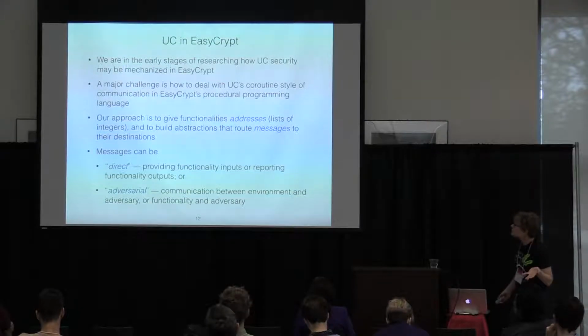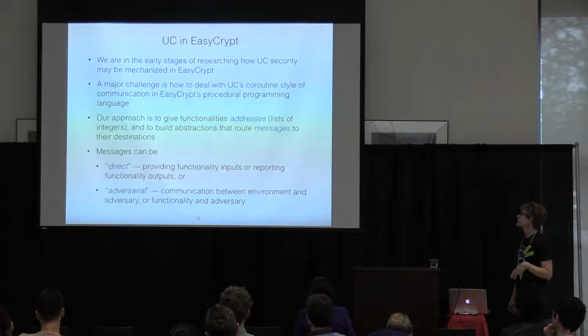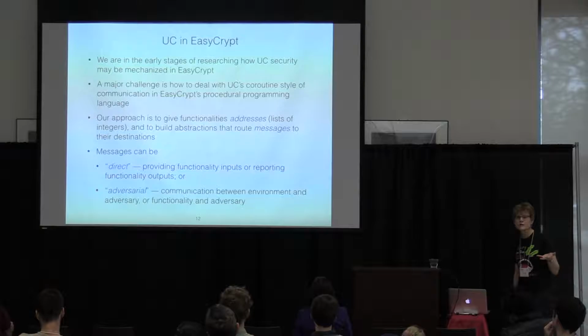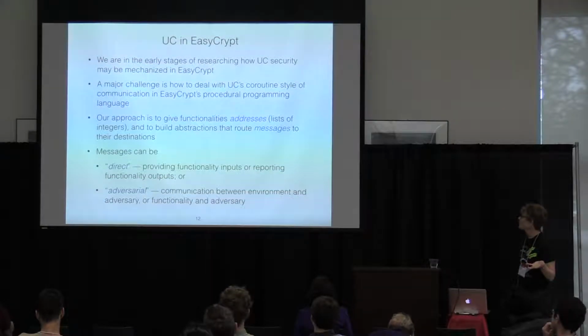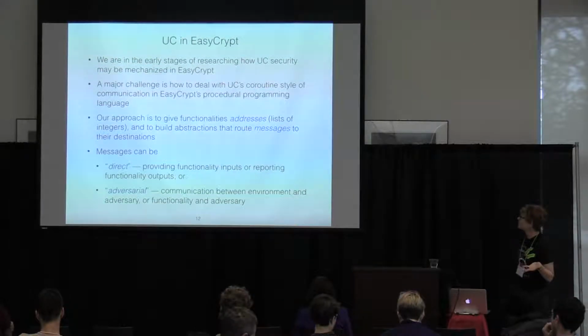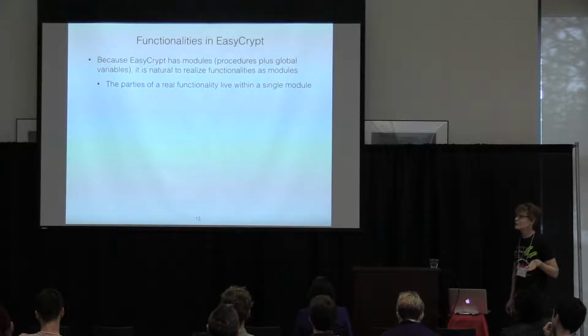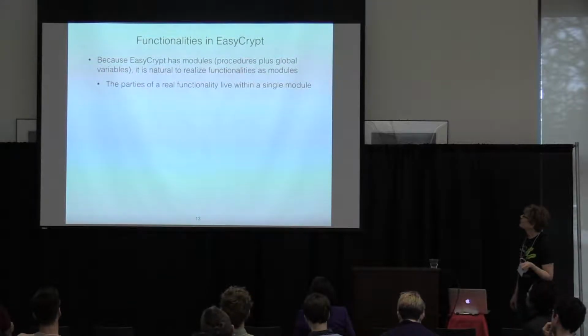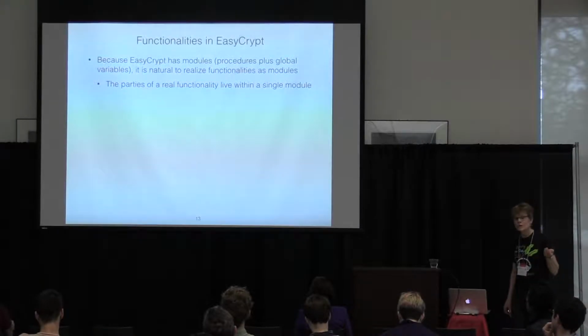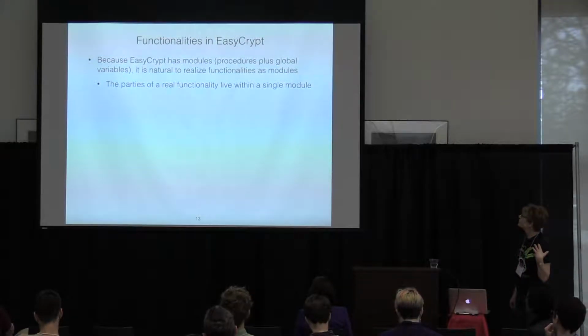Messages can be direct, providing inputs to functionalities or reporting their outputs, or adversarial, for communication between the environment and the adversary, but also the functionality and the adversary communicating. Now, EasyCrypt has modules, as I mentioned before, and so it's natural, I believe, to realize functionalities as modules, real protocols or ideal functionalities as modules.